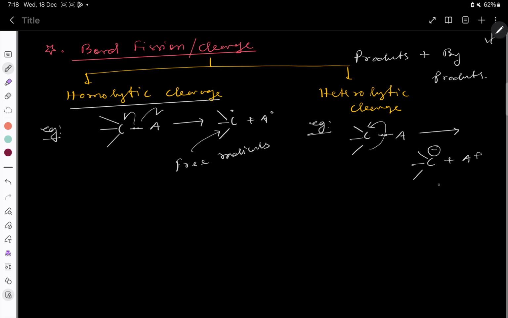Basically here a carbocation is formed. Carbocation means an electron deficient one. You will get to know these things, don't worry.